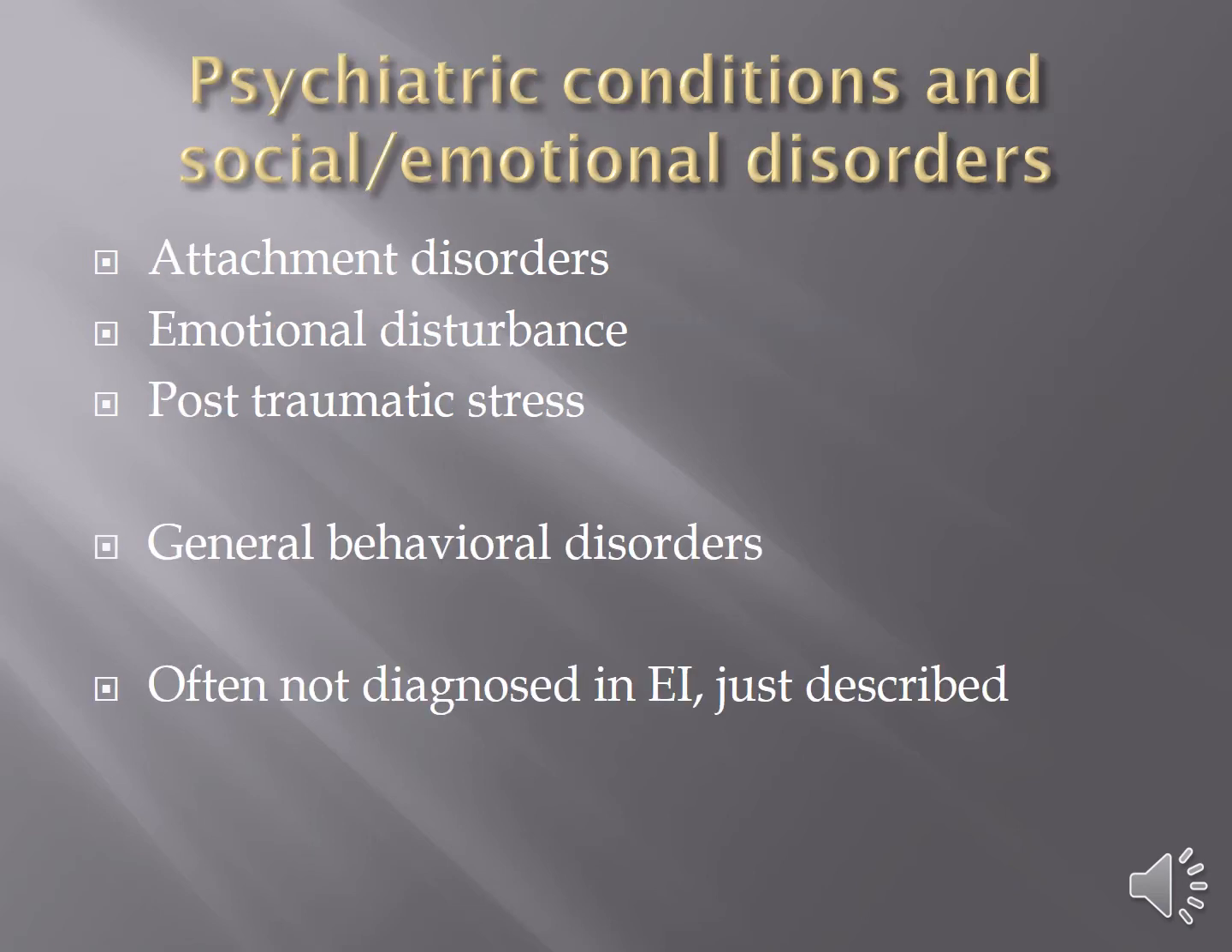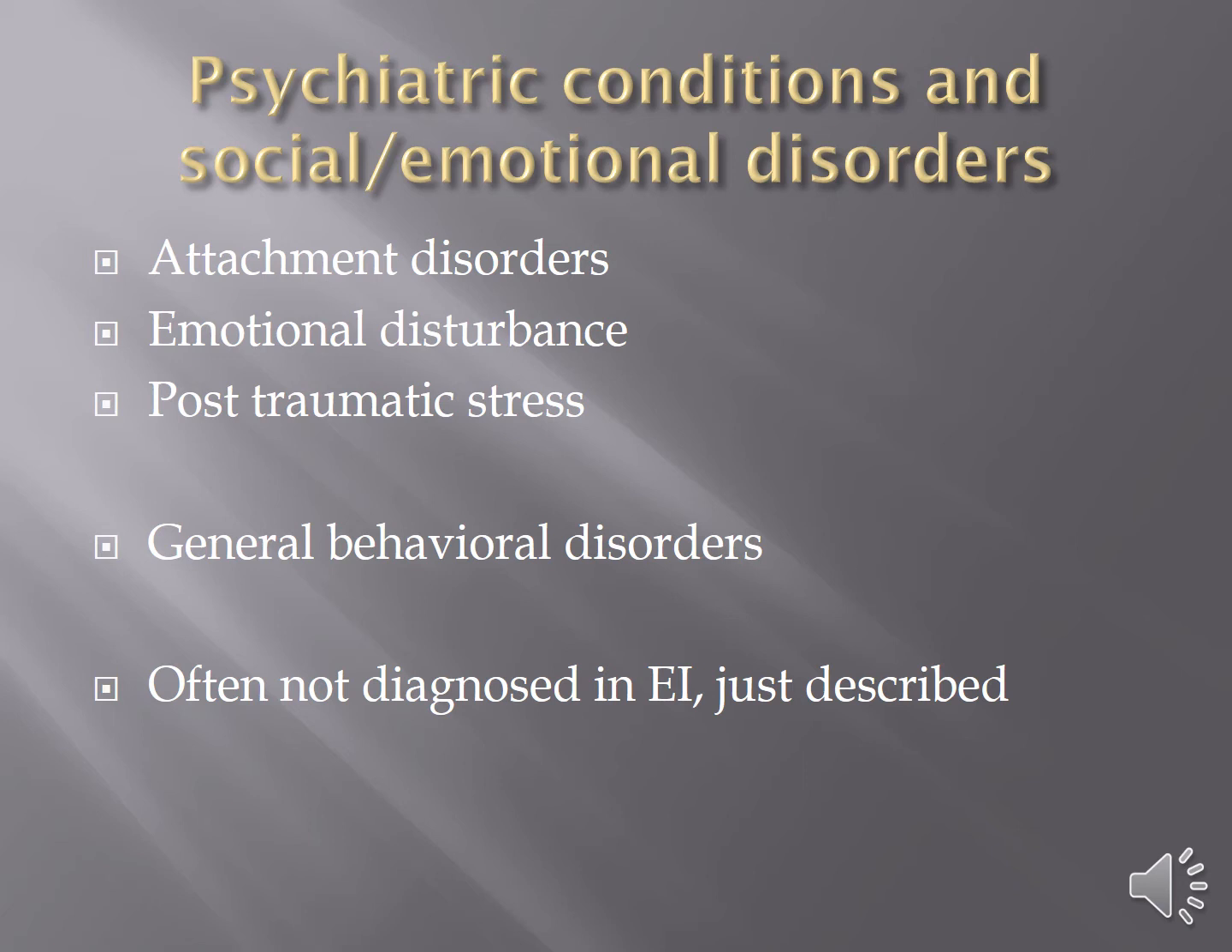There are some psychiatric conditions and social emotional disorders associated with childhood. Attachment disorders concern how well a child attaches to their primary caregiver. They can have a diagnosed emotional disability. Post-traumatic stress, which in children often comes from things like physical or sexual abuse or having witnessed such abuse. Children can have classic post-traumatic stress disorder.